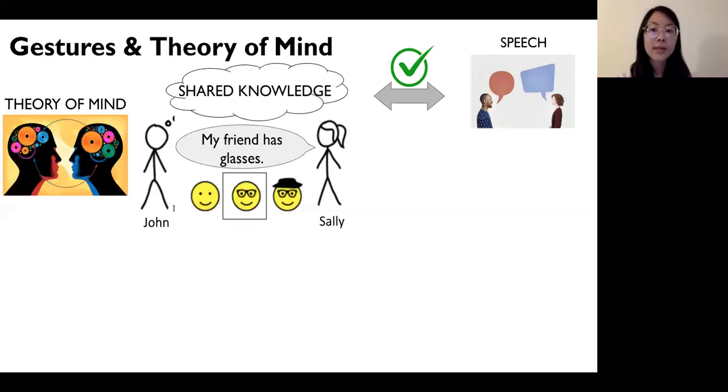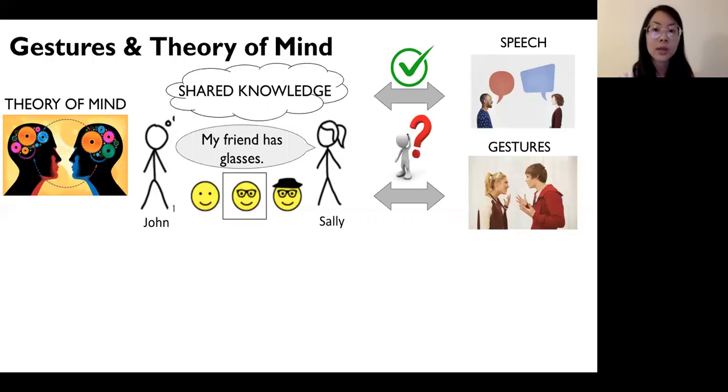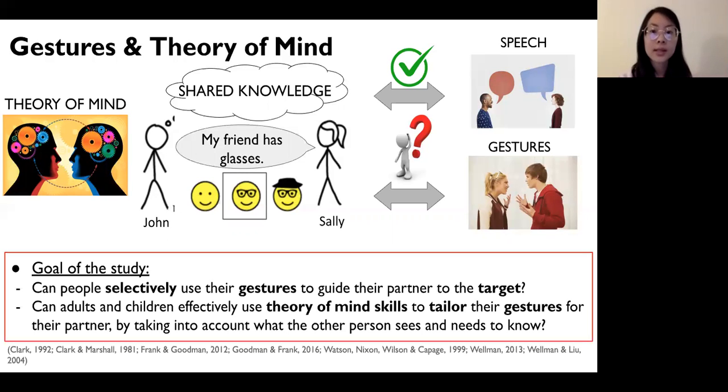However, not much has been studied on whether people can use this social skill along with gestures, which is also commonly used to facilitate better communication. Thus, our study aims to look at whether people can selectively use their gestures to guide their partner to a place of shared knowledge, like what is done in speech. We aim to observe if adults and children can use theory of mind skills to tailor their gestures for their partner based on what they know and don't know, and eventually achieve the communicative goal.